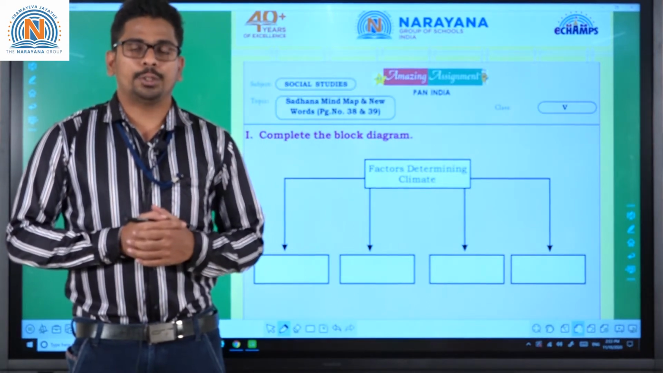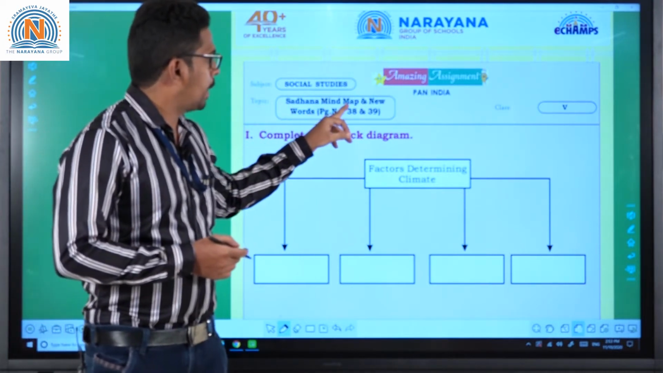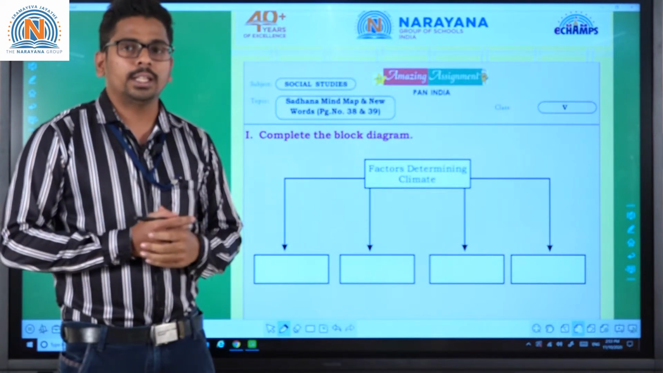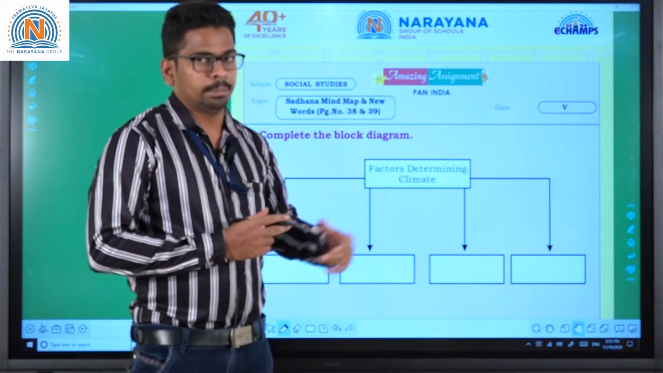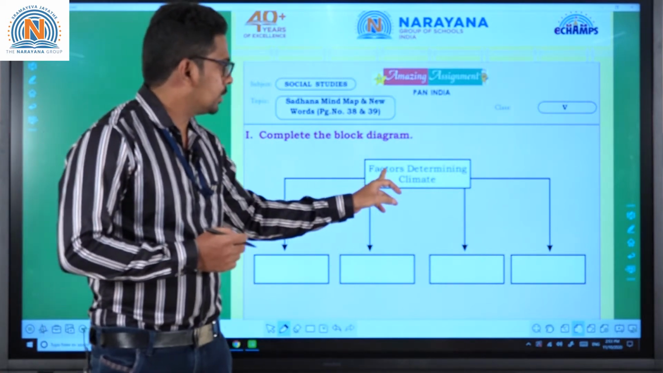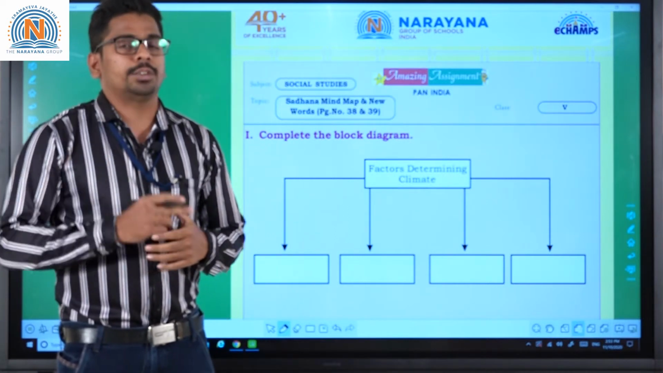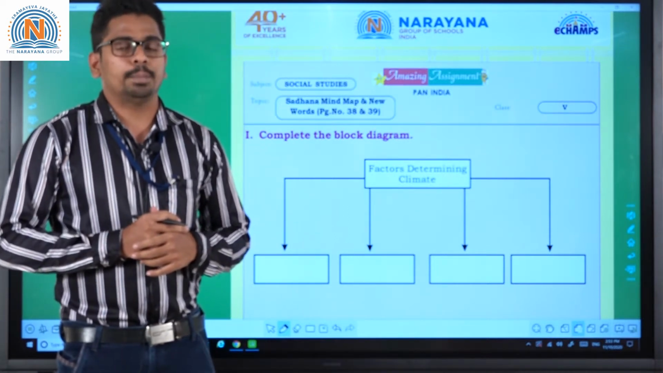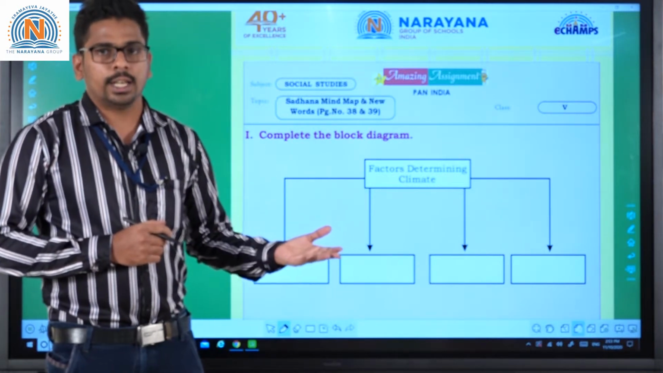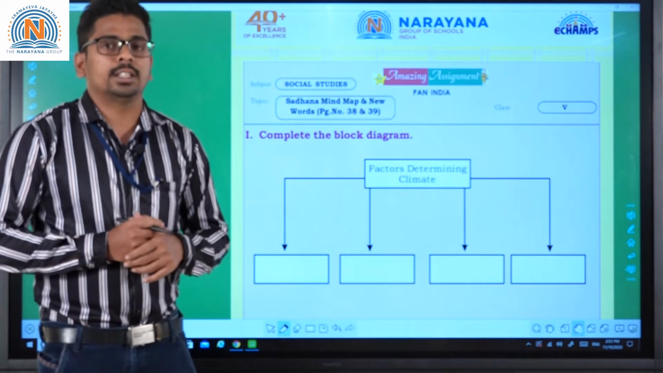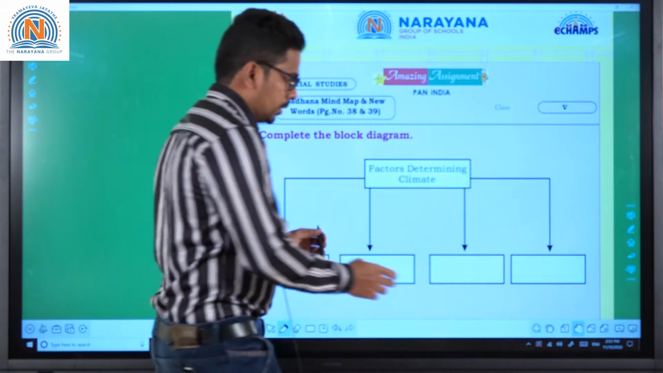Today I am going to explain to you about the amazing assignment, that is, the topic is Sadhana mind map and new words, page numbers 38 and 39. The first Roman is complete the block diagram. Look here, factors determining climate. We already know there are some factors which determine the climate. Examples are latitude, altitude, distance from the sea. These are some of the factors that determine the climate. So let me show you the answer.